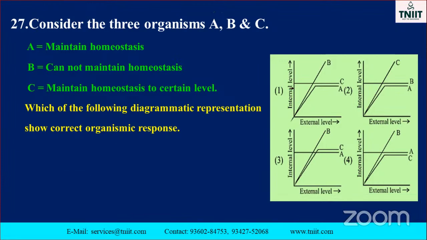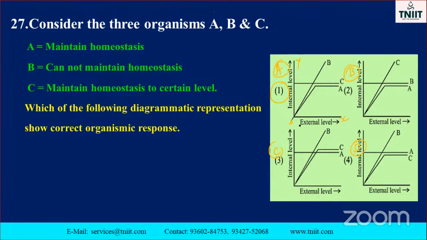This is the first option, otherwise called A. This one is B, this one is C, this one is D, like that. Here there are three organisms. What is the tabulation given here? The X-axis denotes the external level, and the Y-axis is the internal level.